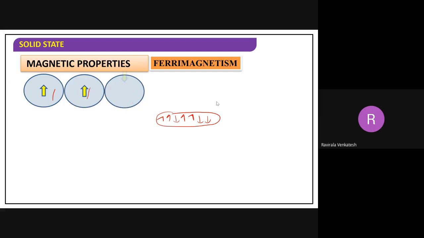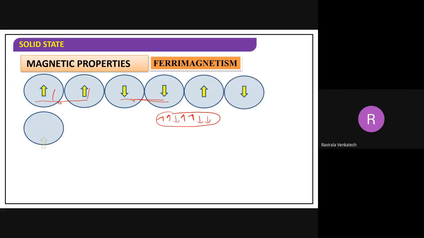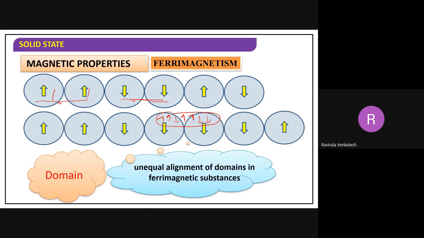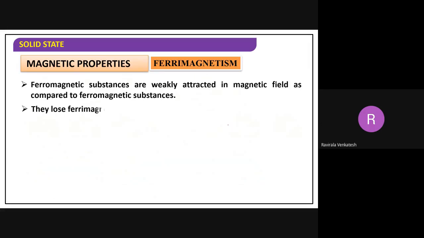This diagram you have already seen. Unequally, parallel is there, and anti-parallel. This one is anti-parallel, this one is parallel. Parallel, anti-parallel, then again parallel, anti-parallel. Like that you are going to see. In this way you are observing the domains. Unequal alignment of domains in a ferrimagnetic substance; unequally they are arranged here. Ferrimagnetic substances are weakly attracted.